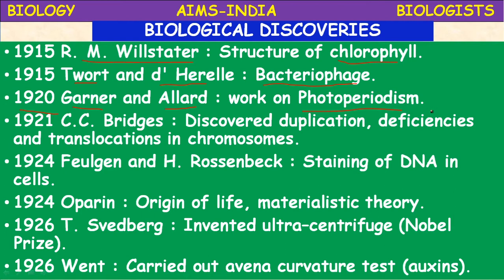By means of that, Went later proposed that the substance present is auxin. Auxin is a Greek word meaning to increase. Children, so many scientists sacrificed their lives and discovered and invented many things.